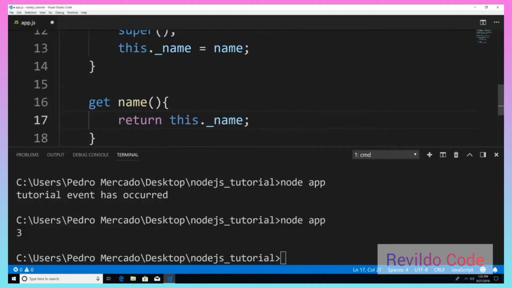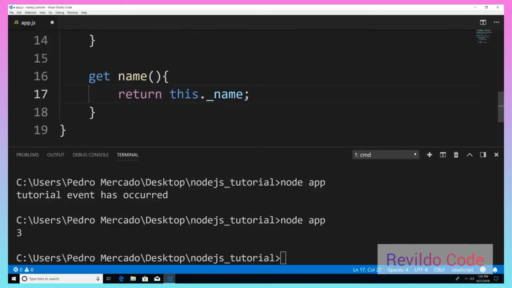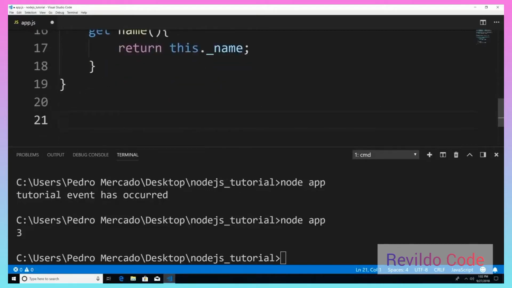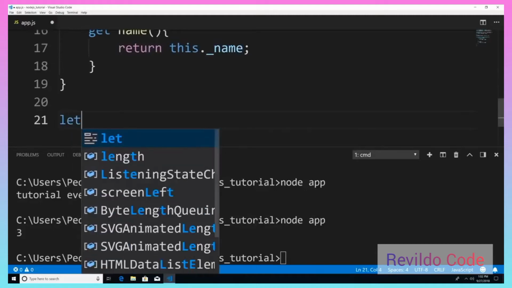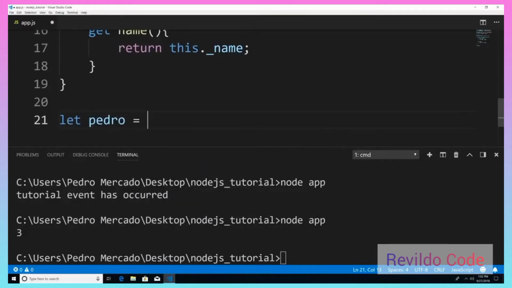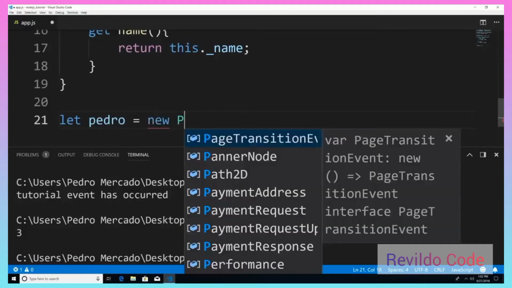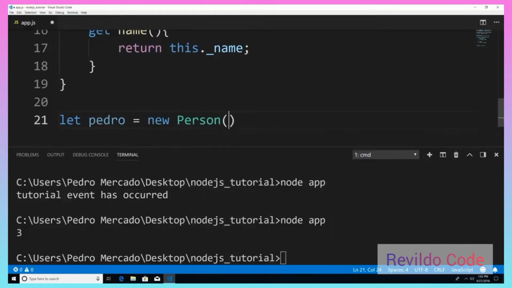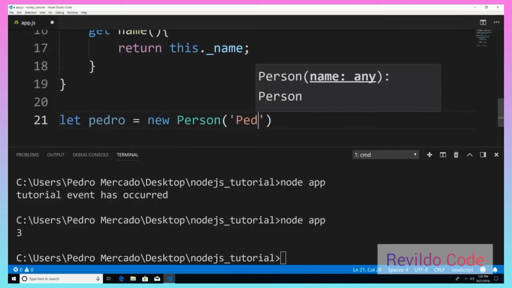So now that we have our person class defined, let's actually create a new instance of it. So I'm just going to go down here and say let pedro equal new Person, and let's pass in Pedro.